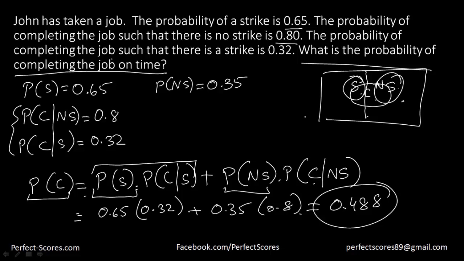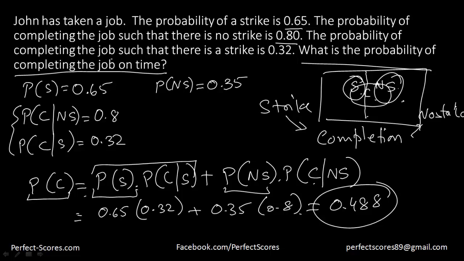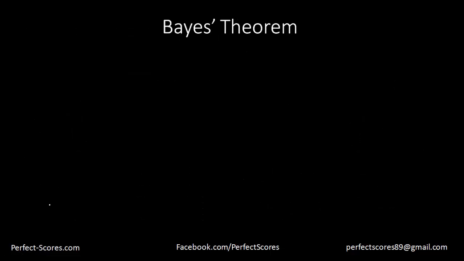Now these events are not independent events, because completion of the job will depend on strike, or it will depend on no strike. So the probability of this event actually depends upon me having strike or no strike. That means these are dependent events, and in that case I will have to use this. Now that is just the theorem of total probability. Let's actually define Bayes' theorem here.